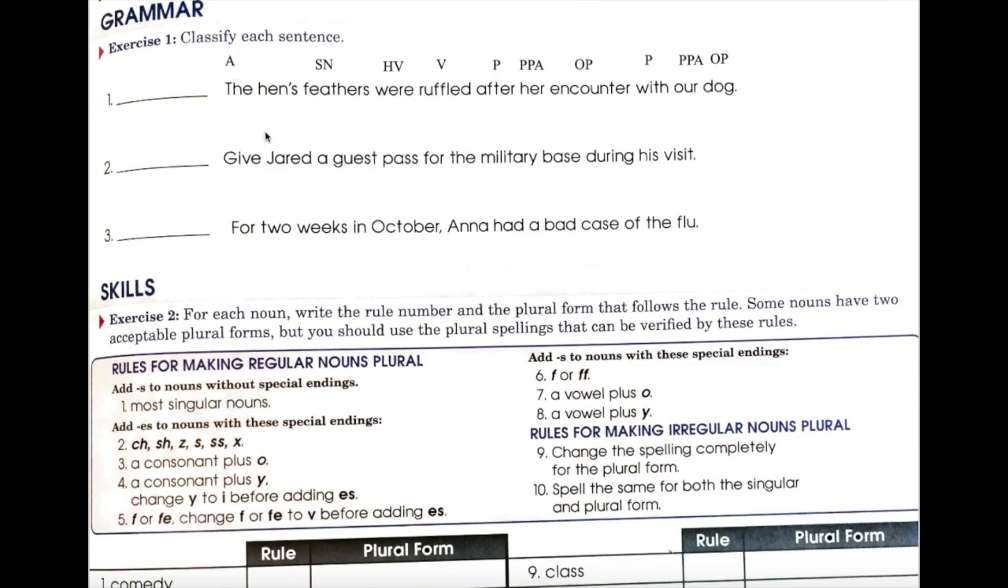Hen's, you should notice that it has an apostrophe S. It's a noun showing possession. It's a possessive noun, adjective. This is subject, noun, verb, pattern 1, period, statement, declarative sentence.